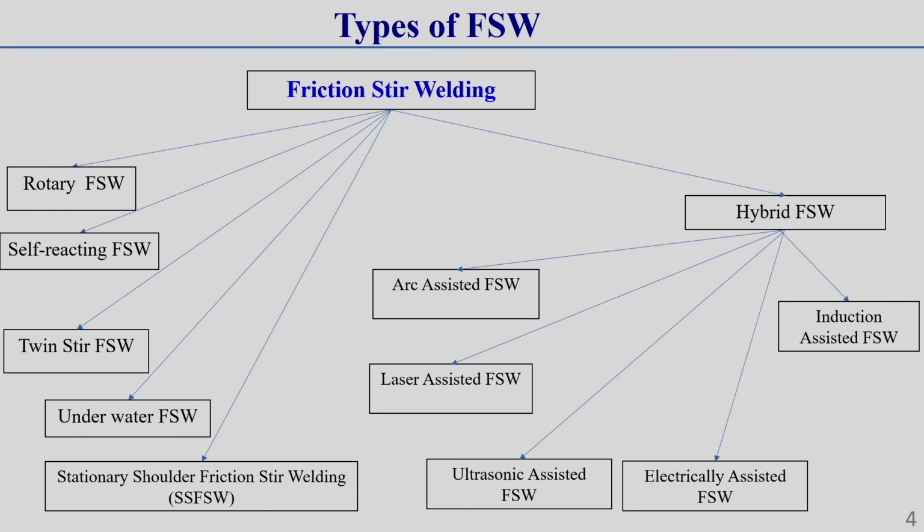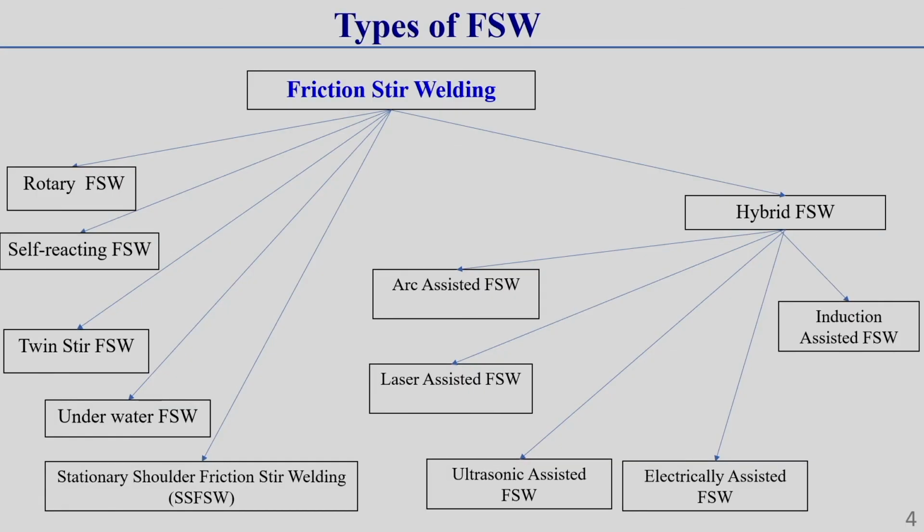Okay. Now, here I am showing the types of friction stir welding process. Here you can observe there are different types of friction stir welding process. I am showing around 7 different categories, so depending upon different parameters, it is categorized. Here I am just naming these different categories of friction stir welding process. Among these, some types have further variants, which I will also discuss here.